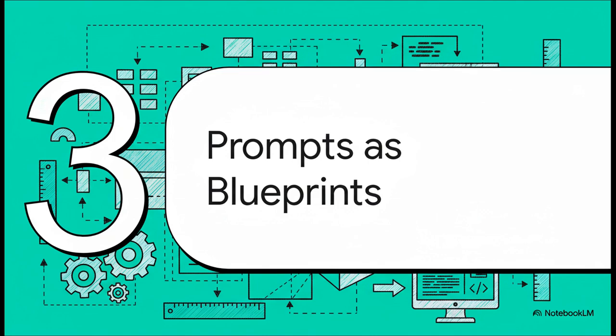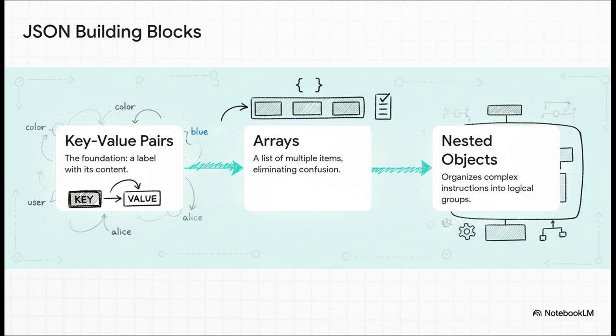All right, let's see how this actually works in the real world. It's time to turn our vague requests into powerful, detailed blueprints. The building blocks here are so simple. First, you have what are called key-value pairs. That's just a fancy way of saying a label and its content. For example, the key is tone. The value is professional. Easy. Need to list a few things? You just use an array. And for more complex jobs, you can nest objects inside of each other to keep everything neat and organized.